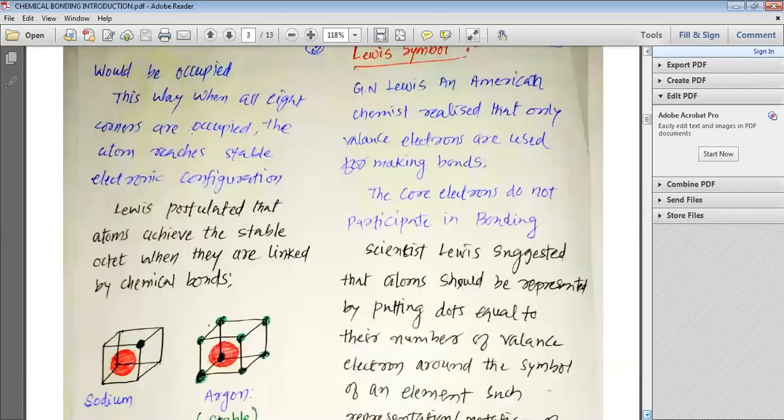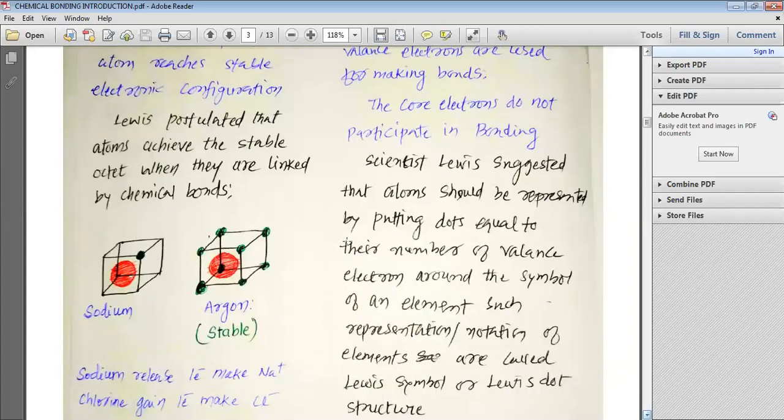This way, when all 8 corners are occupied, the atom reaches a stable electronic configuration. Lewis postulated that atoms achieve the stable octet when they are linked by the chemical bond. You can see the picture of what Lewis postulated or thought of.